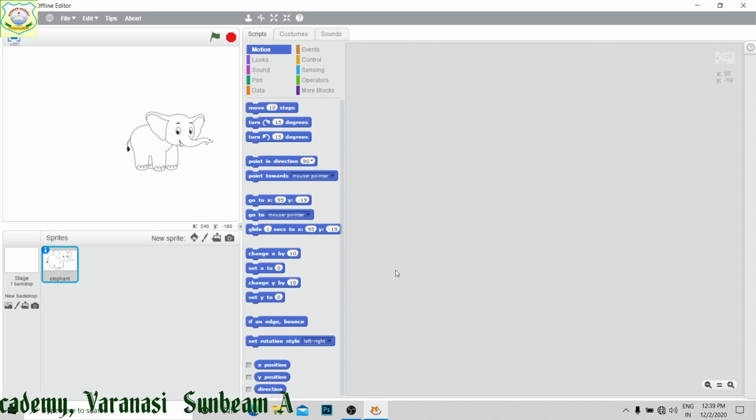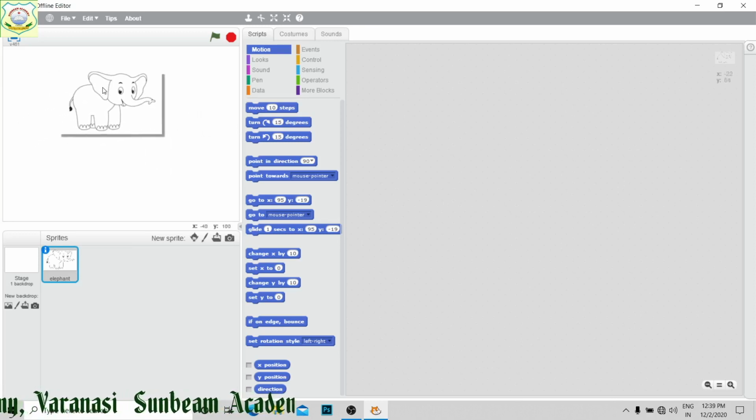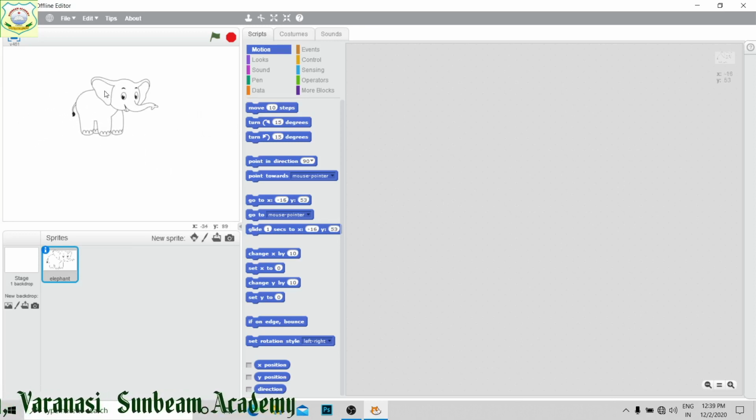Is it clear? This sprite and stage area, here all the actions take place, right? So now next we are moving towards the block palettes. In the block palettes, there are different types of blocks. Motion, this has different commands given. It's a library of commands, right?